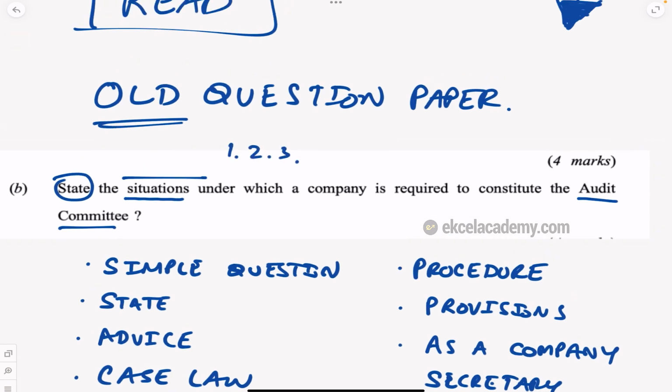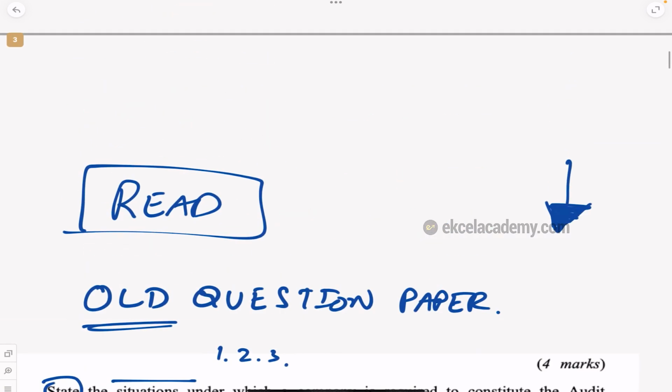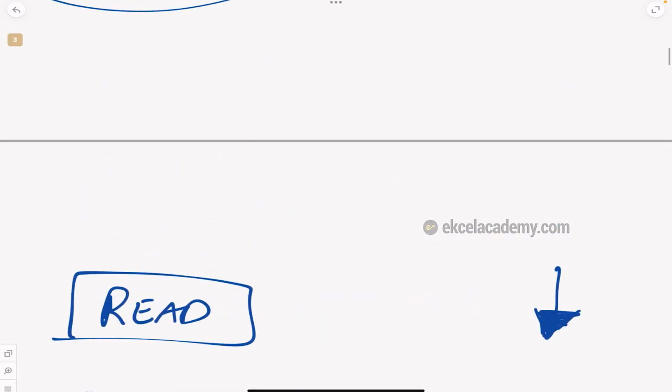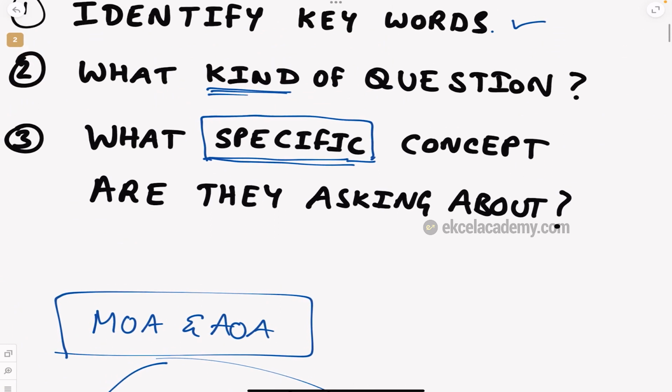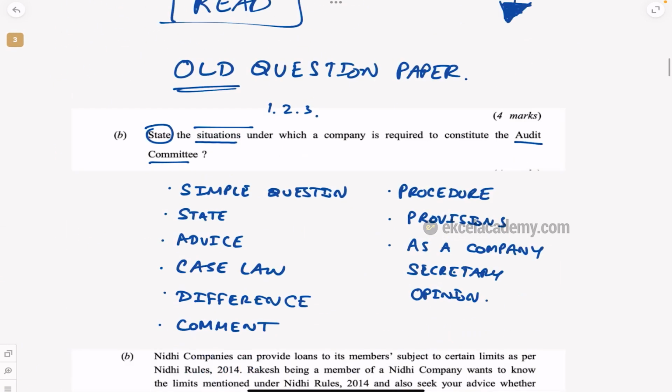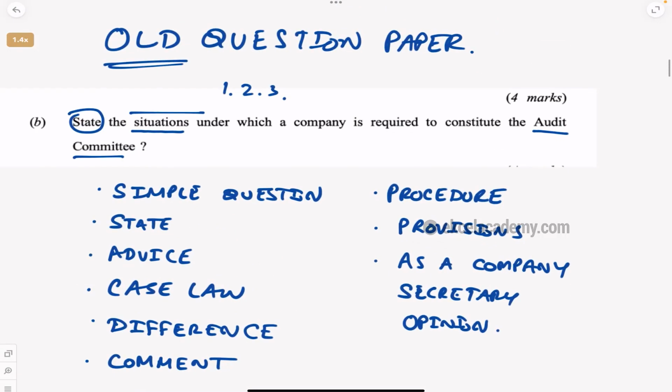Again, I am not discussing answers. This is just the art of reading questions. Try to read the questions. So what is the keyword we know, what kind of question is it, what specific concept are they asking? They are asking when we should constitute an audit committee.